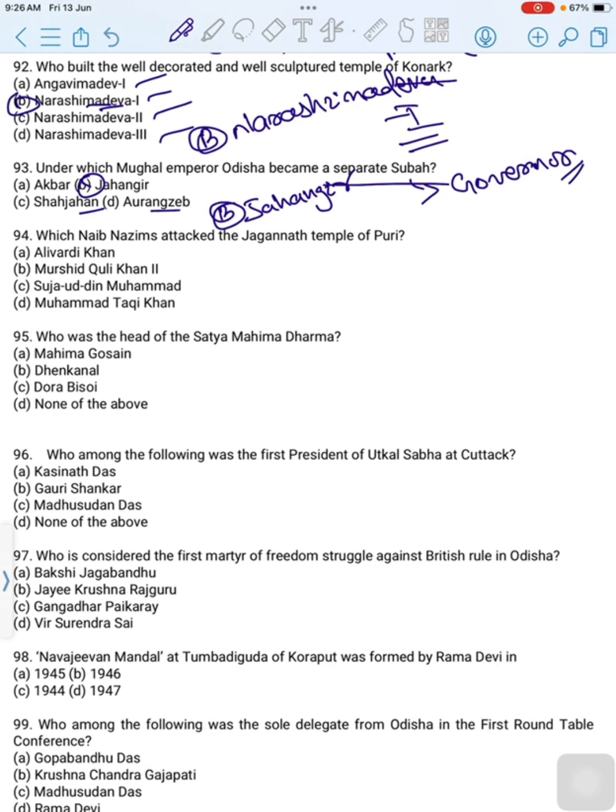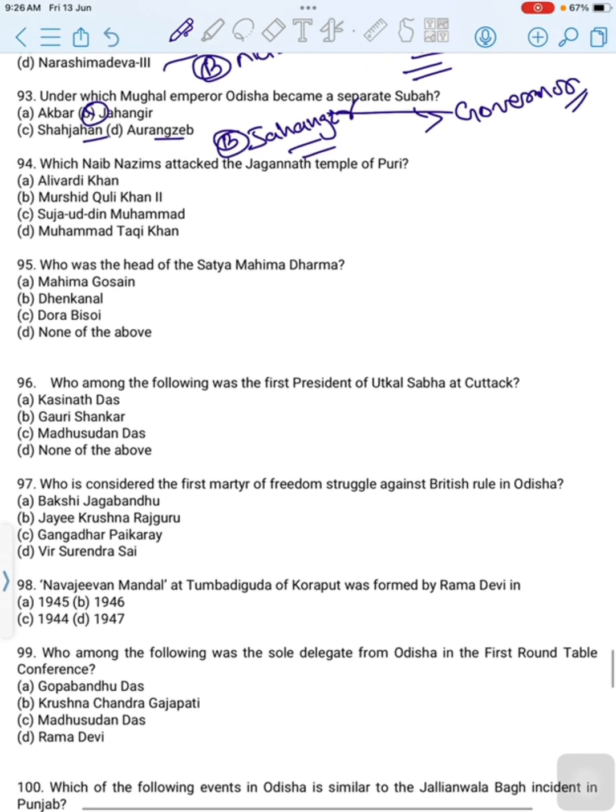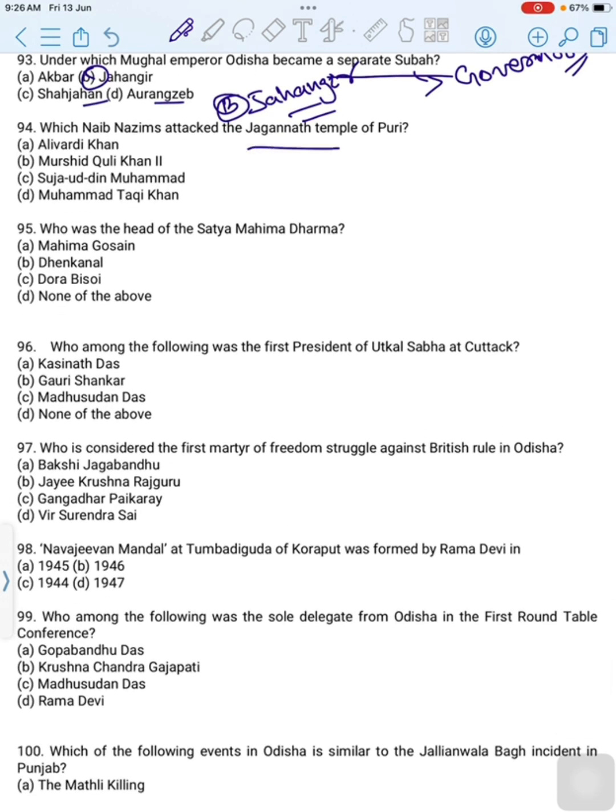Subedar ruled in the name of the Mughal emperor. Then the correct option is option B, Jahangir. Move to the next question. Which Naib Nazim attacked the Jagannath temple of Puri?